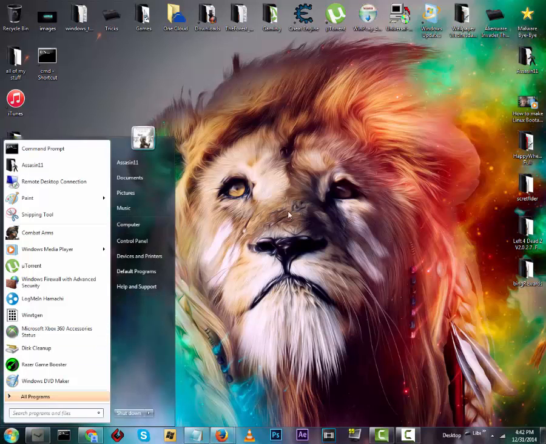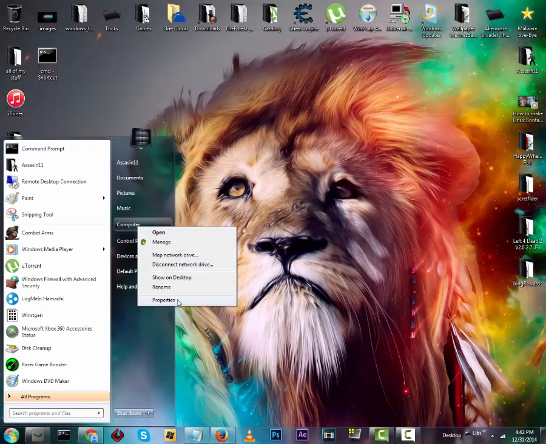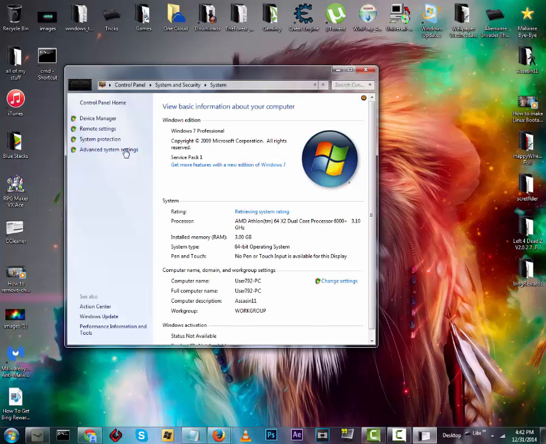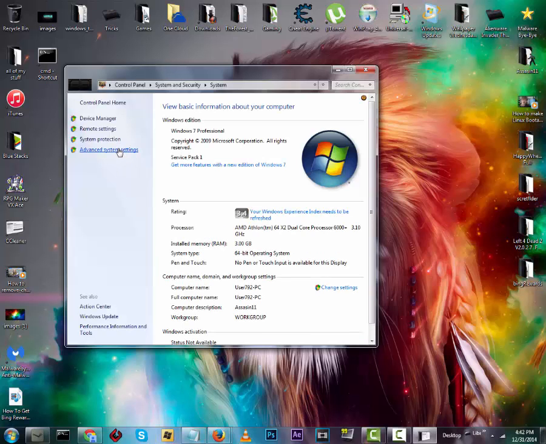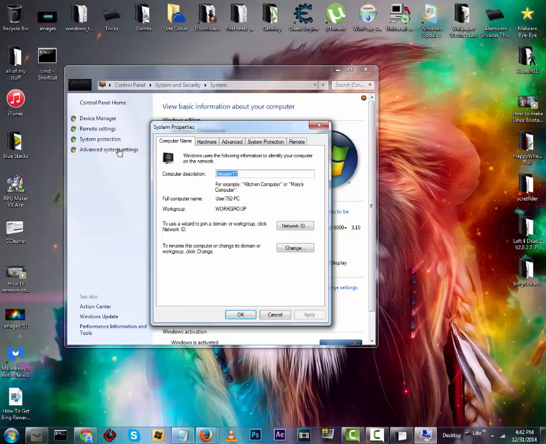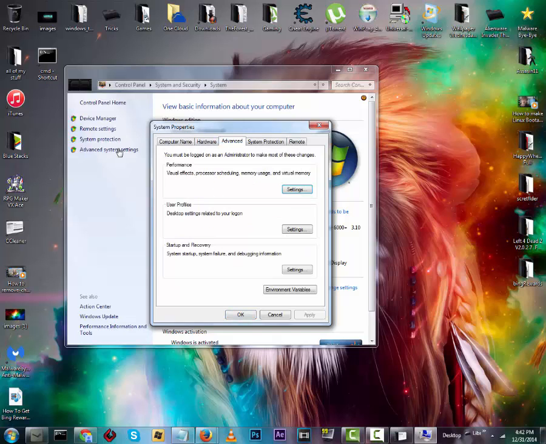good extra boost. So what you want to do is click on your start button and then right click on computer and go to properties. Then go to advanced system settings. And then click on advanced, and don't worry about the other two little boxes.